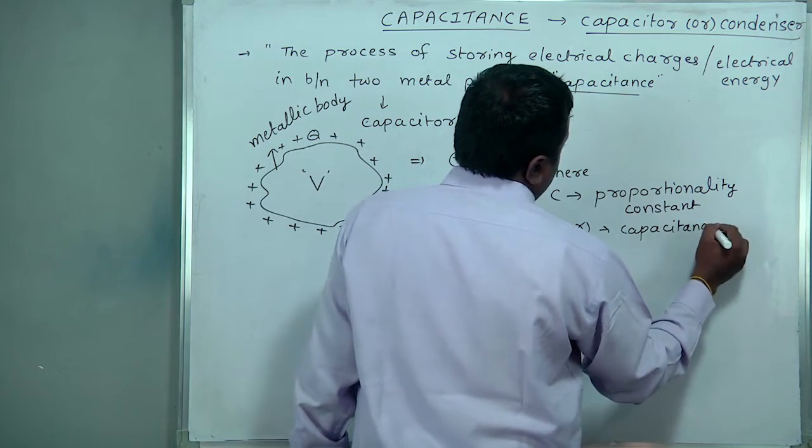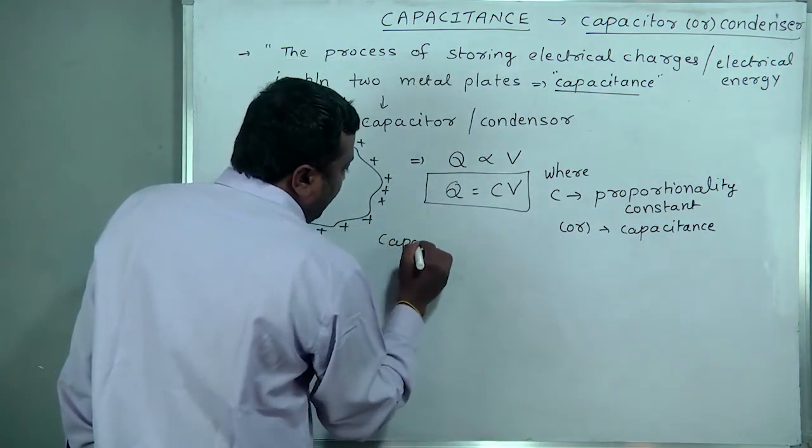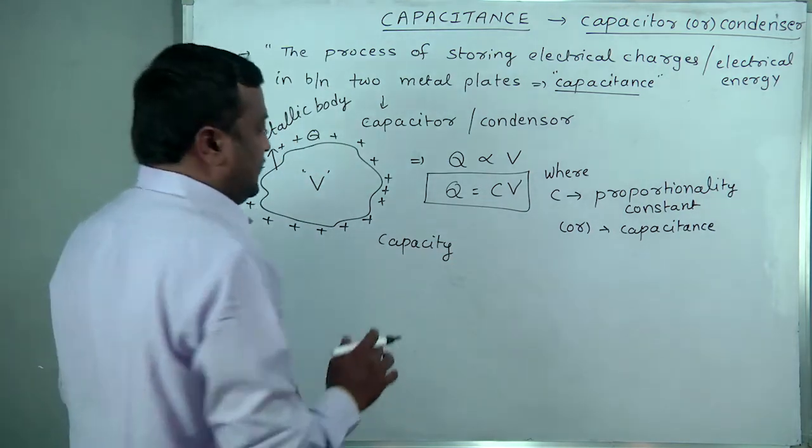Here, capacitance. From this, what do we conclude? Capacity of a capacitor, capacity or capacitance, both are the same.